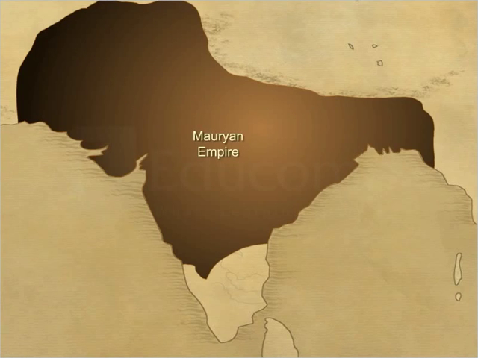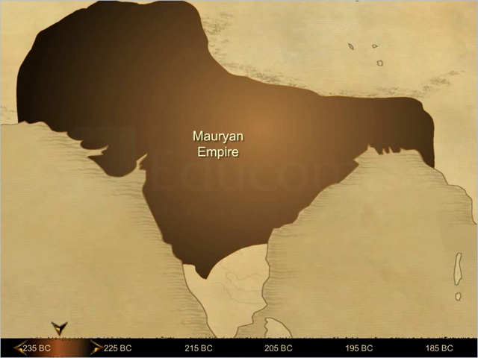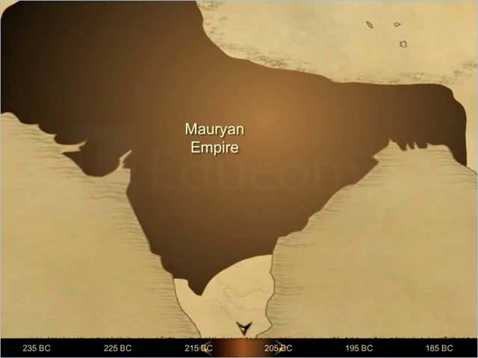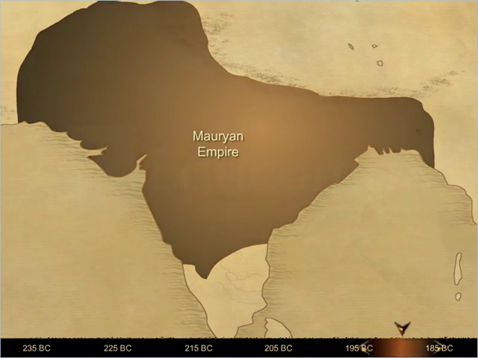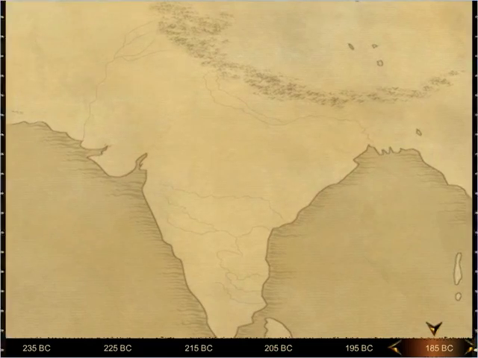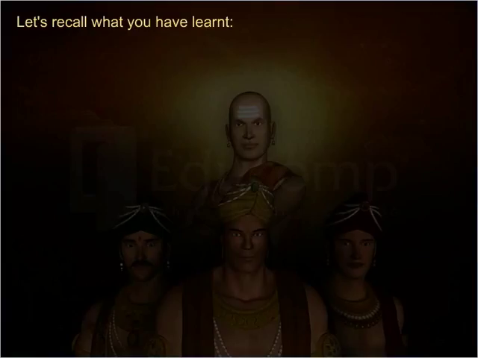The Mauryan Empire was perhaps the largest empire to rule the Indian subcontinent until the death of Ashoka in 232 BC, after which a series of weak rulers came to the throne. The Mauryan Empire came to an end with the murder of Brihadratha in 185 BC by Pushyamitra Shunga, the founder of the Shunga dynasty. Let's recall what you have learned.